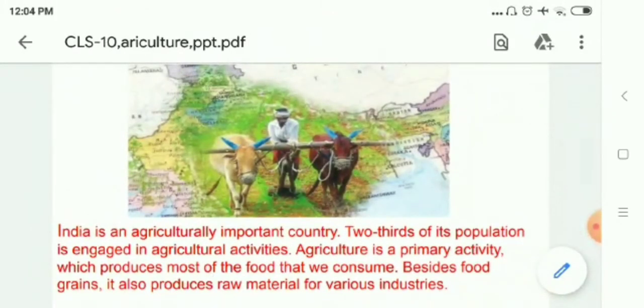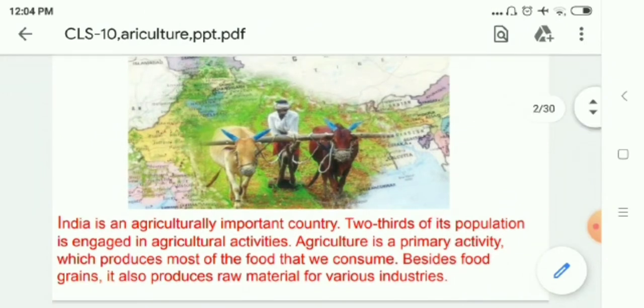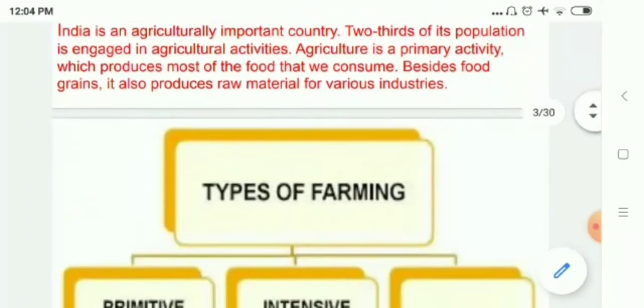India is an agriculturally important country. Two-thirds of its population is engaged in agricultural activity. Agriculture is a primary activity which produces most of the food that we consume. Besides food grain, it also produces raw material for various industries.